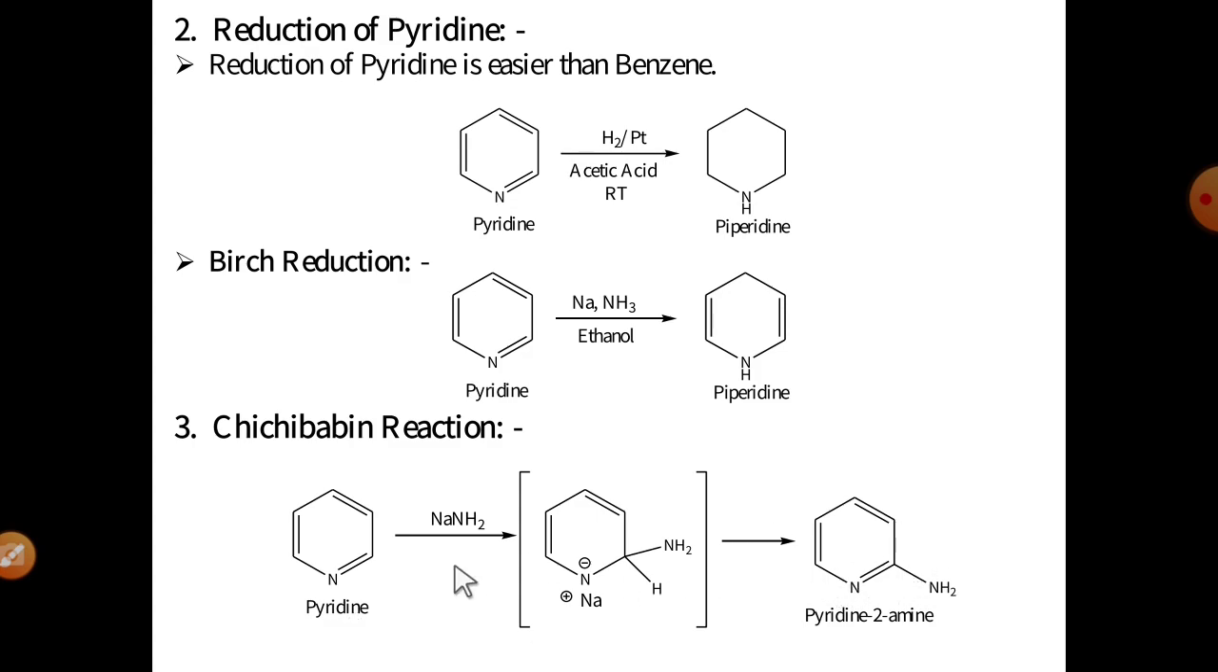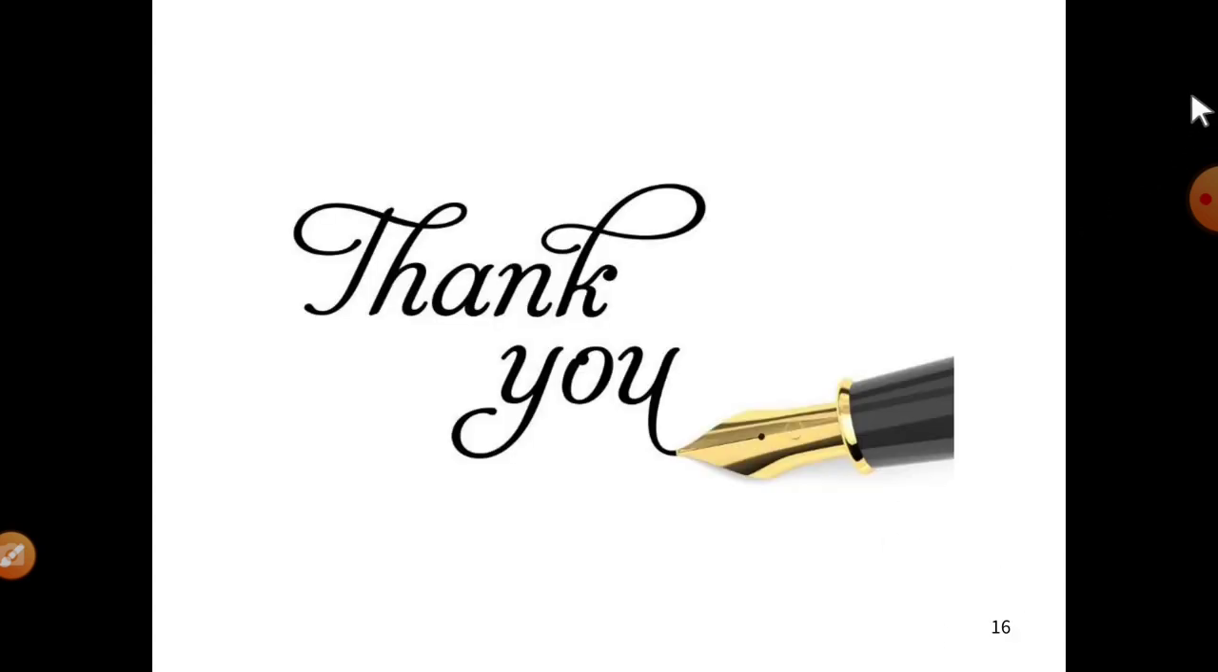These are nucleophilic substitution reactions, means the pyridine molecule gives both types of reactions, electrophilic substitution reaction as well as nucleophilic substitution reaction. Electrophilic substitution reaction at position 3 and 5, and nucleophilic substitution reaction at position 2, 4 and 6. Thank you very much.